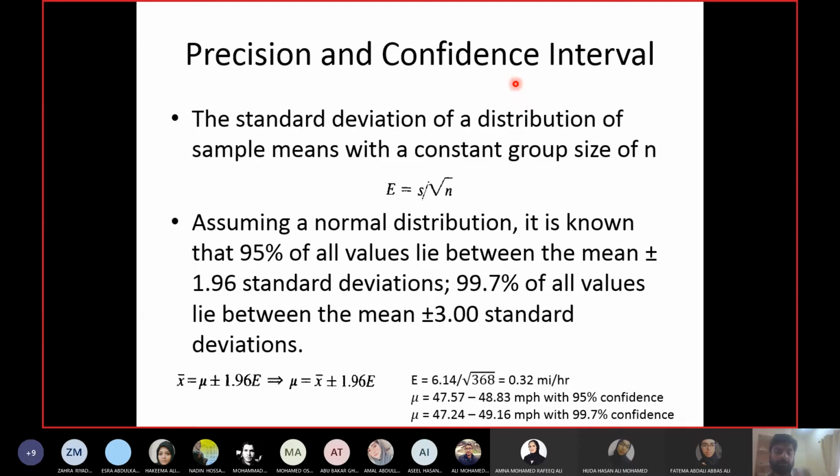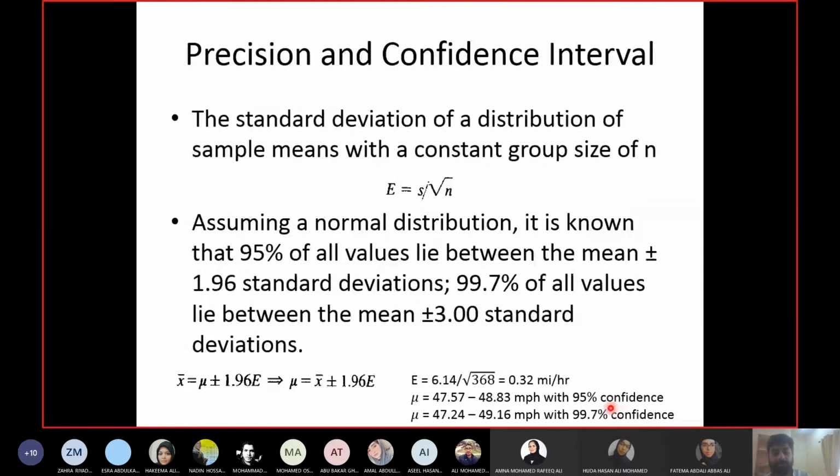This is why we are calling it confidence level and confidence interval, because this is how sure I am about getting these values. For example, if you take this range 47.57 and 48.83, I am 95% confident that if you take a sample from the field, you will have a value within this range.